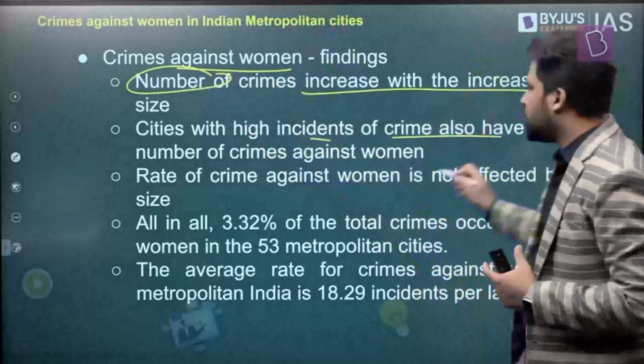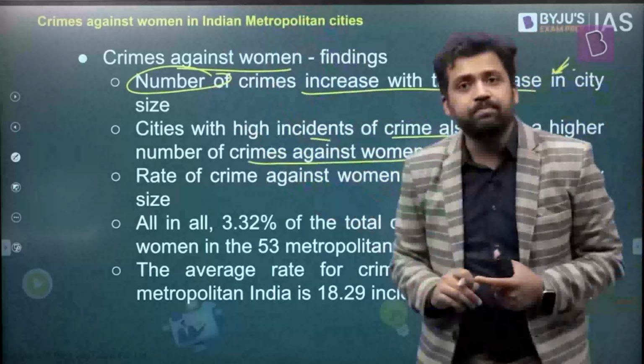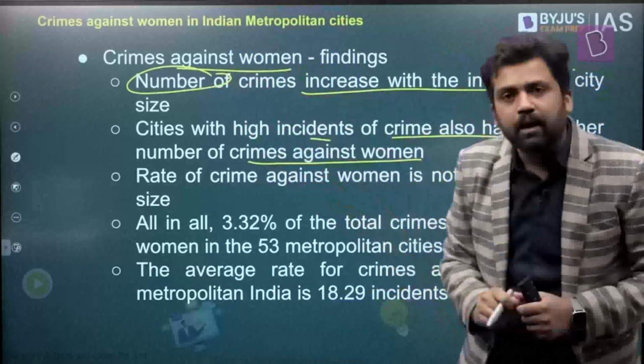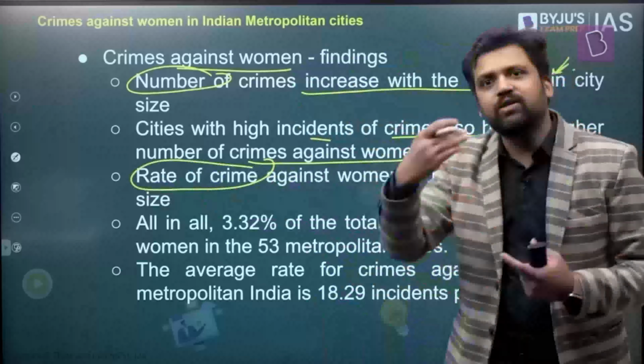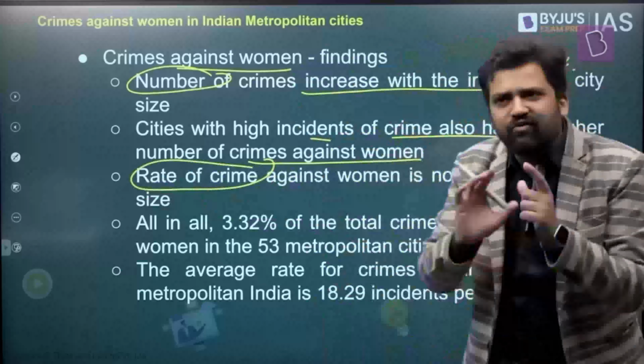Cities with a high incidence of crime also have a high number of crimes against women. Basically, if overall crimes are high, crimes against women are also high. Those cities which have fewer overall crimes have fewer crimes against women. For the rate of crime, they did not find any relation with the size of the city. In the previous case, you found that the smaller metropolitan cities have a high rate of crime. But here, they're not finding any such relation.